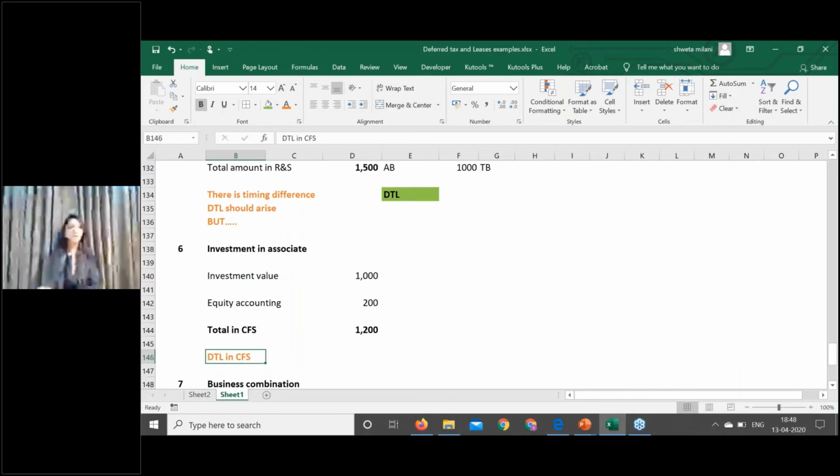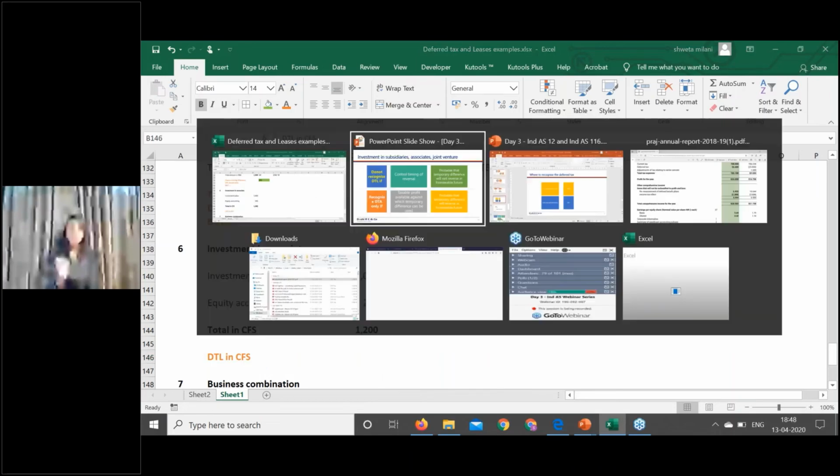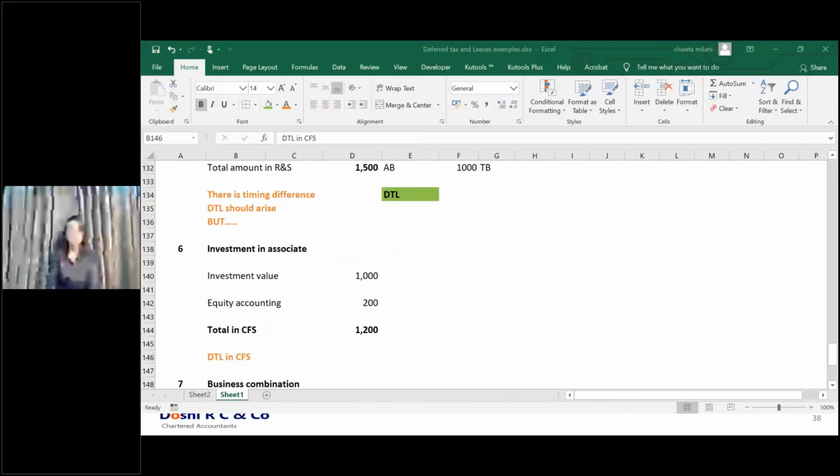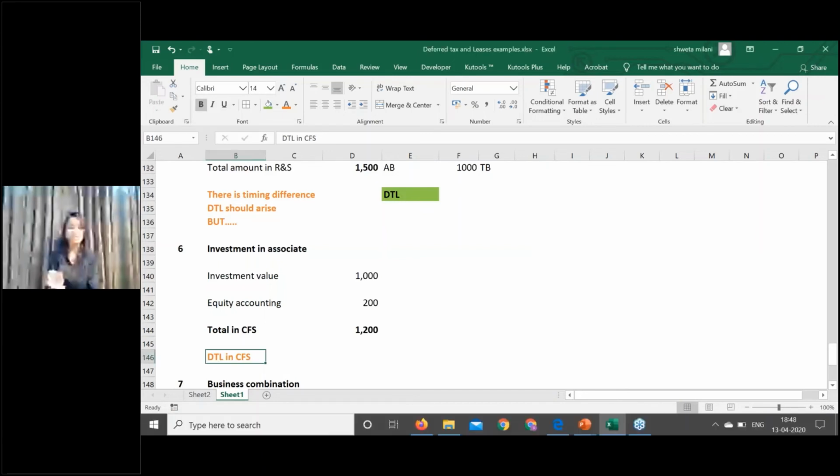Now, whether to recognize this DTL or not. What are the two conditions? Am I controlling the timing of reversal? What does control mean? More than 50% shareholding. It is my associate. I have only 20% shareholding. Am I controlling the timing of reversal? No, I am not. The first condition itself is not getting satisfied, and accordingly, I have to recognize DTL in my consolidated financial statements on the amount of rupees 200.